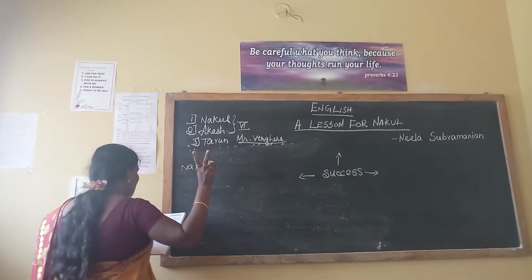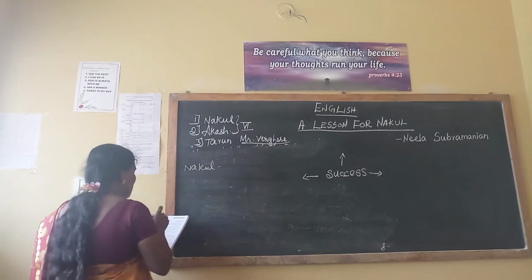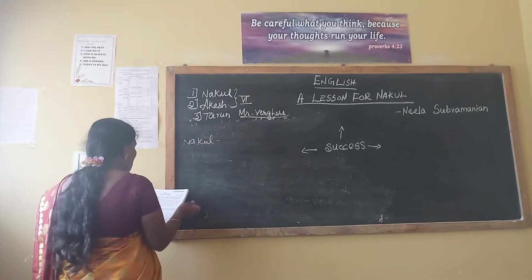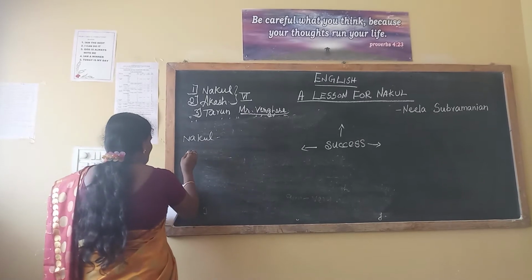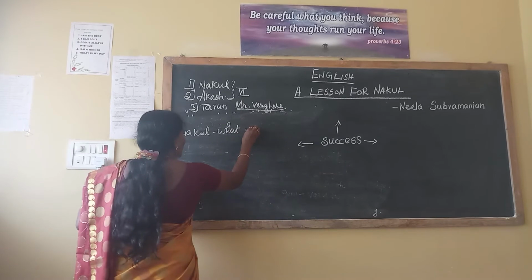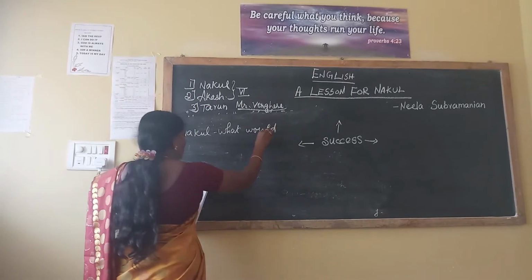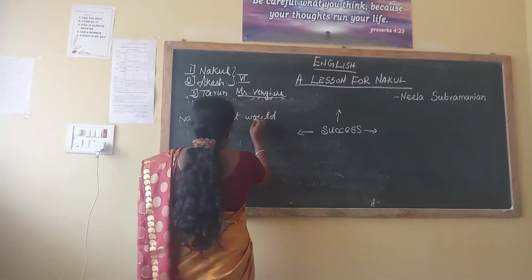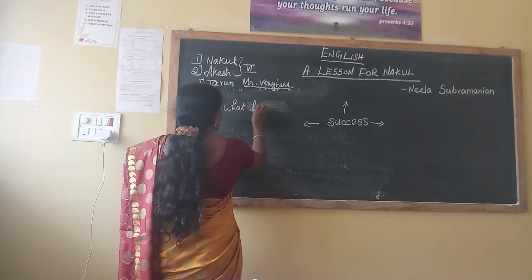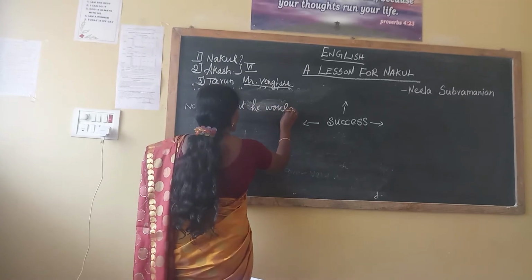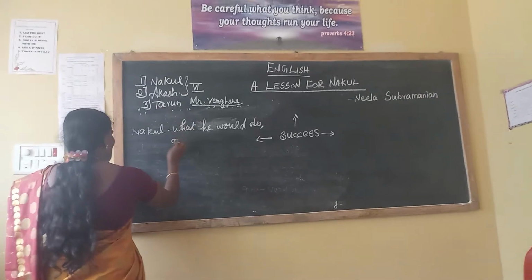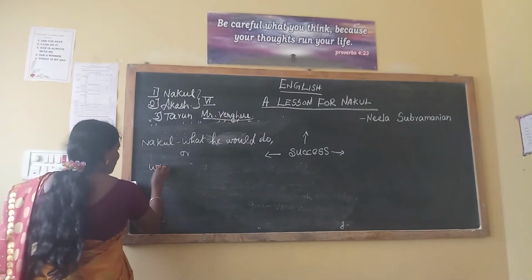What are the two dark, negative things for this boy? Tell me. Now I explain: what he would do, or what he would have done.